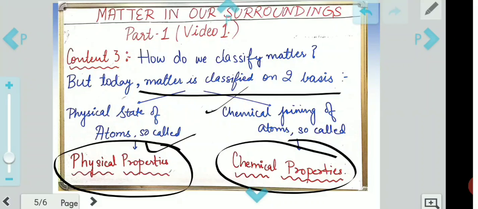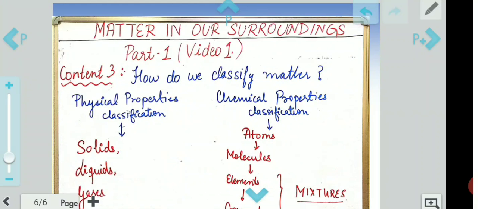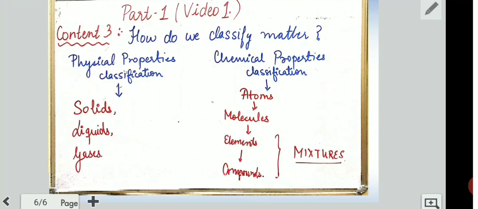The physical properties are the ones which are based on its state, on its outer look, whether it is solid, liquid or gas. And chemical properties are based upon its joining, how they join and what they further make, that is, their chemical composition, which type of reaction has occurred, and what they have formed. Okay, moving next. How do we classify matter?